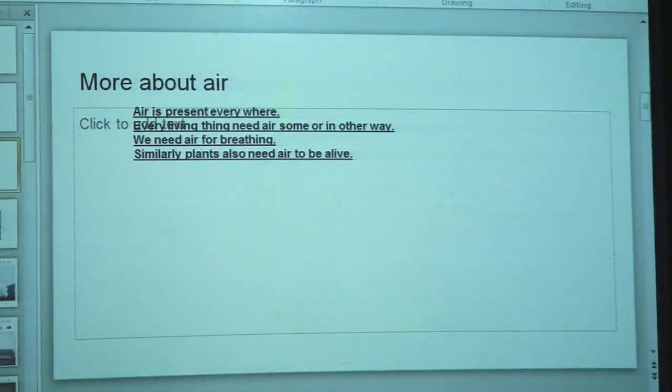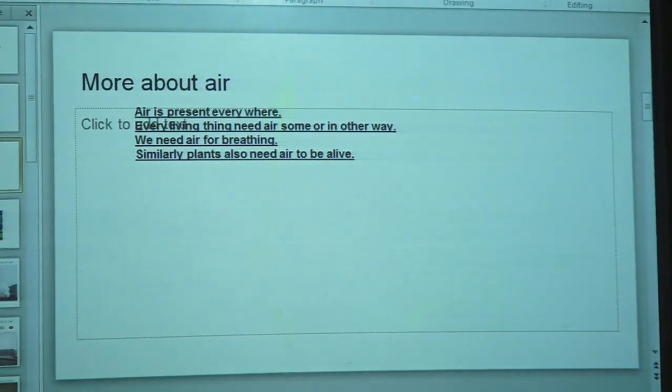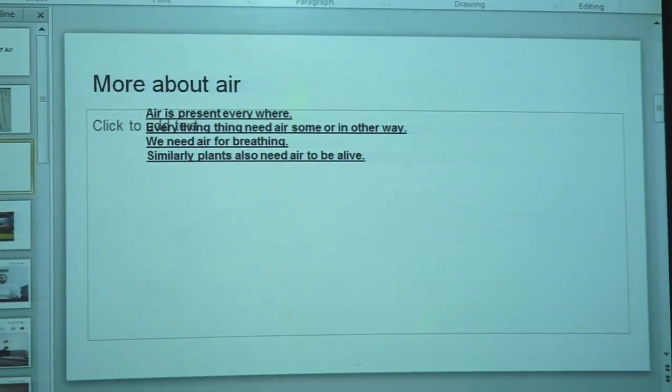Obviously, air is present everywhere, but we cannot see air, we cannot hold air, we cannot measure air, and we cannot store air. We can only feel the air, because air is present everywhere but we cannot see it. Every living thing needs air in some way or other.